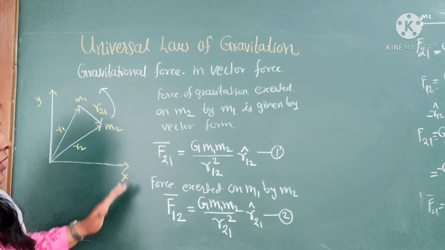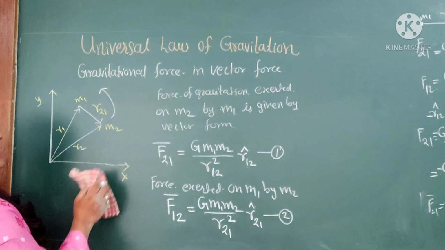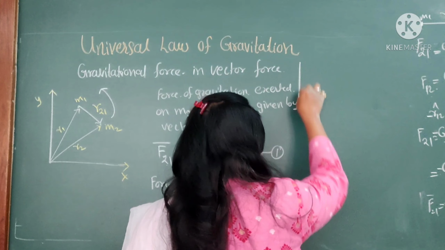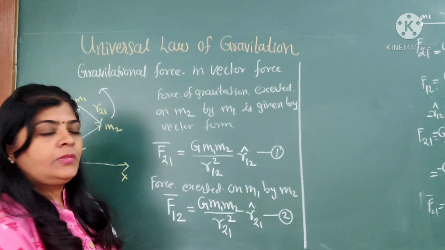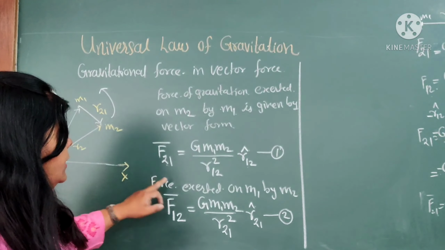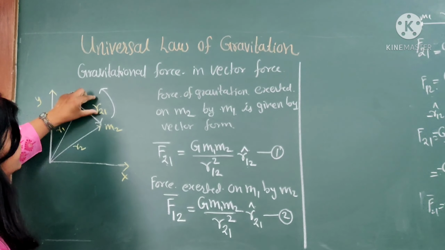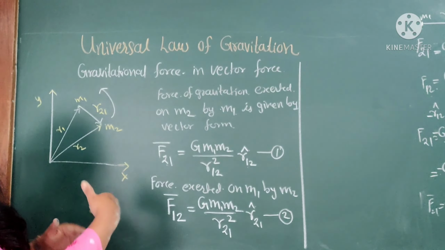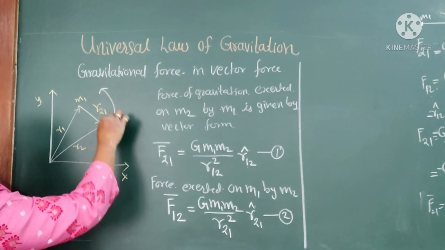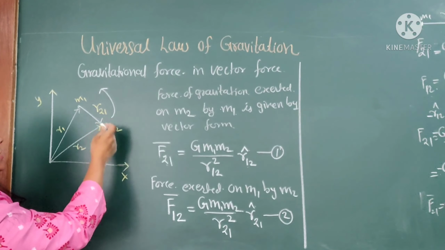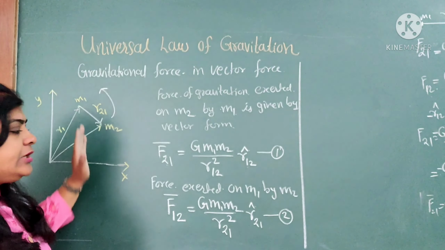Is it clear? Now after that we will write the next equation. Here it is mentioned as 1 to 2 and 2 to 1. The direction of the distance changes. If 1 to 2 is taken as a positive direction, 2 to 1 is a negative direction.